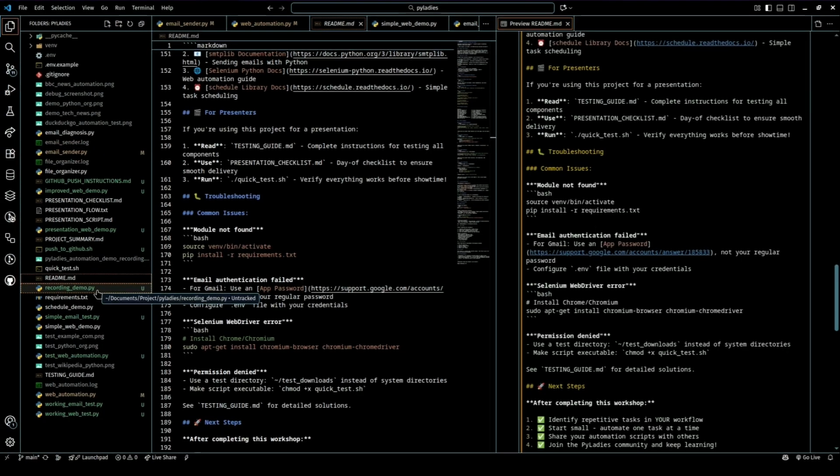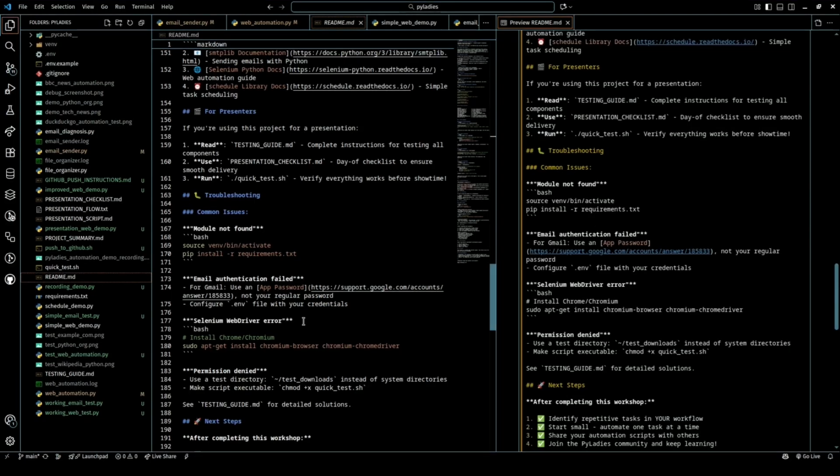Number 2, security. Never hard code passwords. Use environment variables or config files and keep your .env file out of version control. You can go ahead and git ignore it so that when you make any push to your version control, it doesn't display for the public to have access to. Number 3, start small. Don't try to automate everything at once. Start with one annoying task, get that working, and then you can move to the next. Number 4, test everything. Always test your automation with sample data before running on real stuff. Create a test folder if possible, a test email address as well.